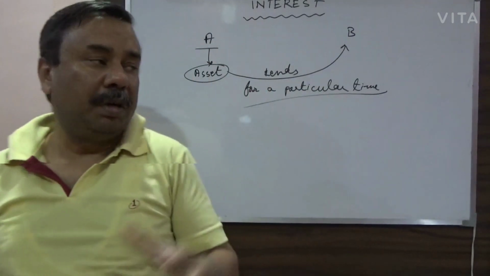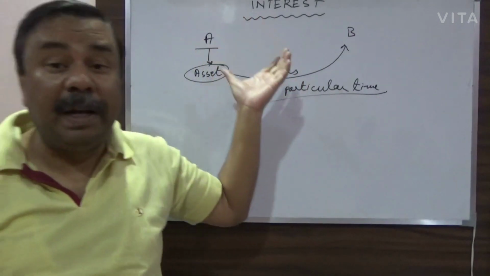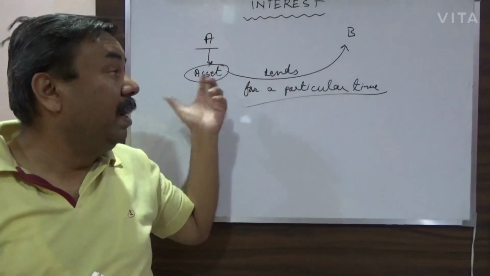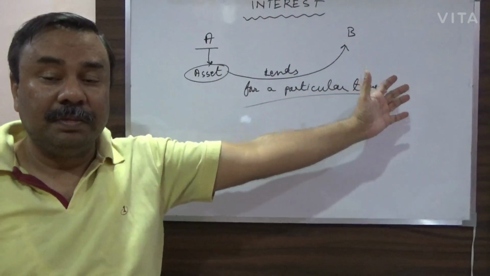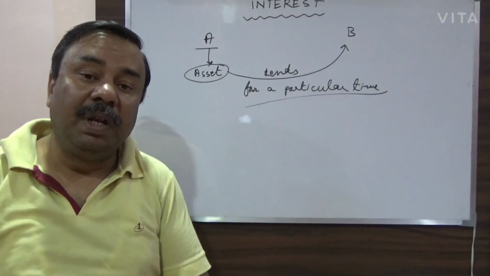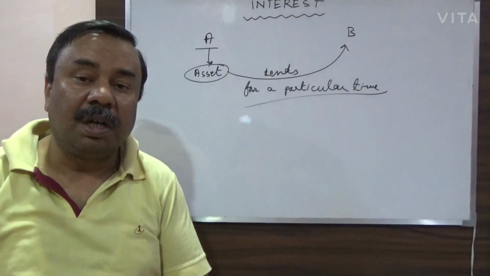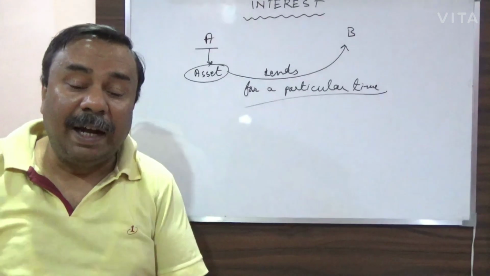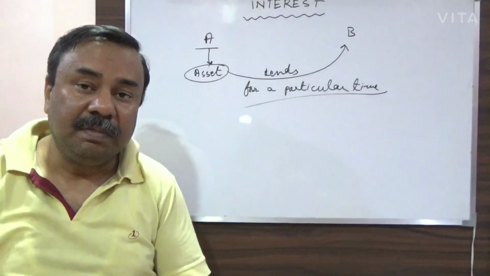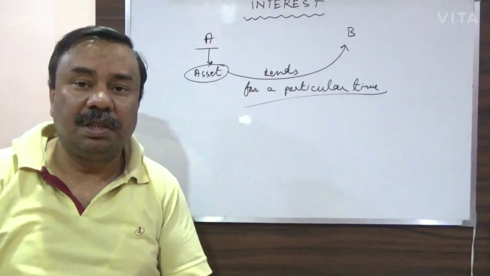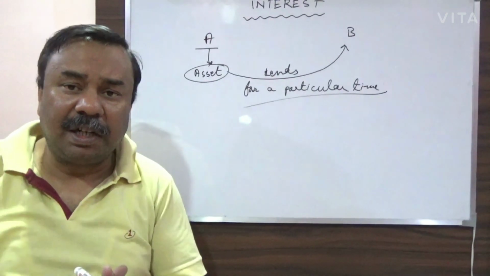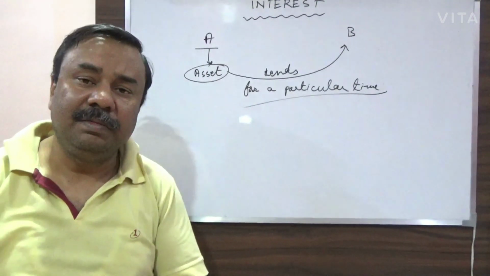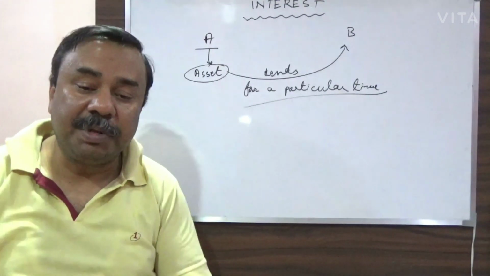Now, A has spent some money, A has earned this asset, so why should he allow B to use it? Obviously, B will have to pay some consideration or some benefit to A. That particular benefit that A is getting is termed as interest. In most cases it is given different names.